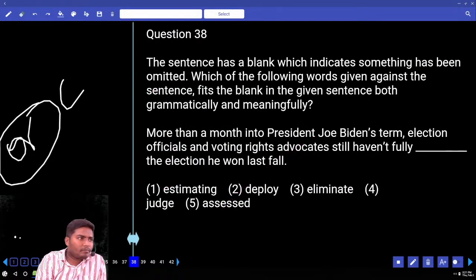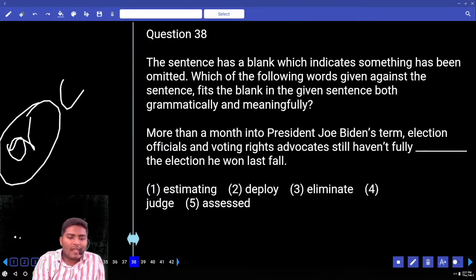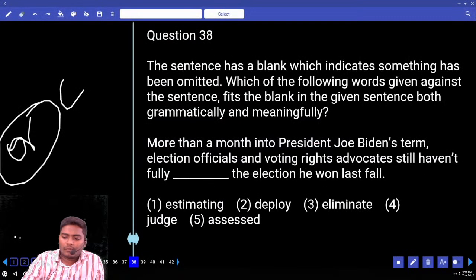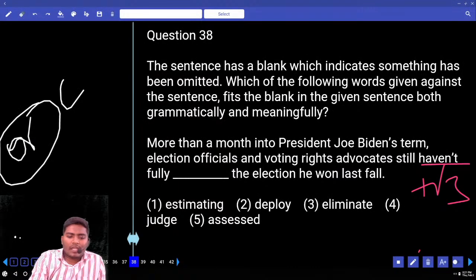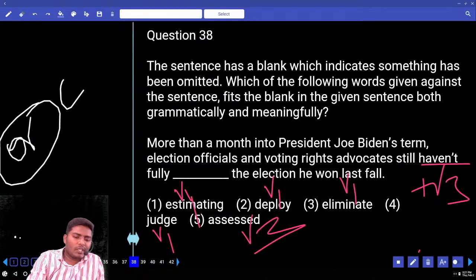Fill in the blank. Direct answer. More than a month into President Joe Biden's term, election officials and voting rights advocates still haven't fully dashed election he won last fall. Tell me your answer. Haven't is followed by V3: estimating is V4, deploy V1, eliminate V1, judge V1, assessed is only V3. Answer comes with 5. Move to 39.